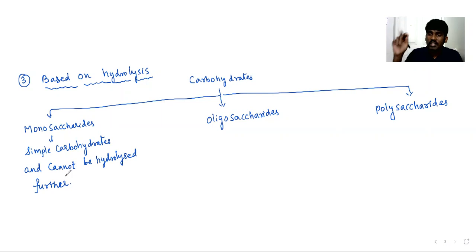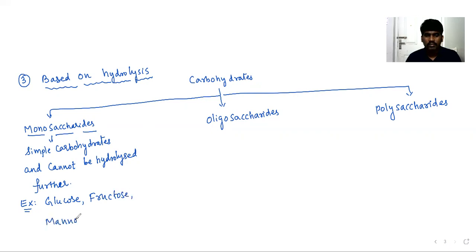Oligo and polysaccharides, if they undergo hydrolysis, will form monosaccharides only. Those monosaccharides further cannot undergo hydrolysis. Such carbohydrates are monosaccharides. Examples: the best examples are glucose, fructose, mannose, galactose. All these are examples of monosaccharides which cannot be hydrolyzed further.